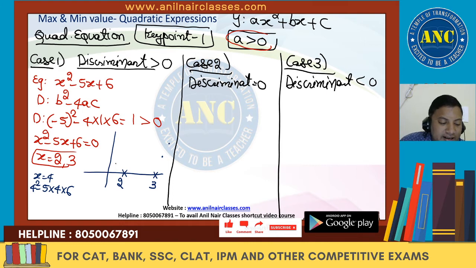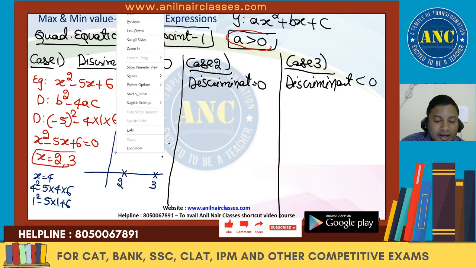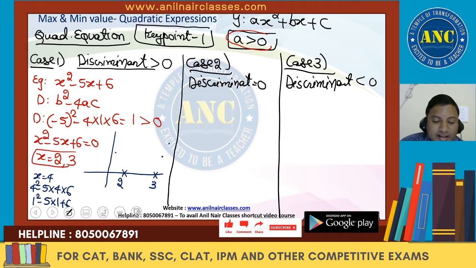Similarly, if I take x equivalent to 1: 1 square minus 5 into 1 plus 6, 1 plus 6, 7, 7 minus 5, 2. Again the graph will be like this. So the graph is clearly shown like this. Let us take x equivalent to 2.5: 2.5 square minus 5 into 2.5 plus 6, which is 6.5.